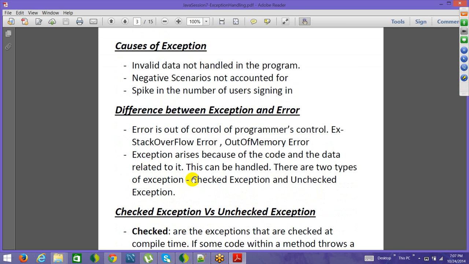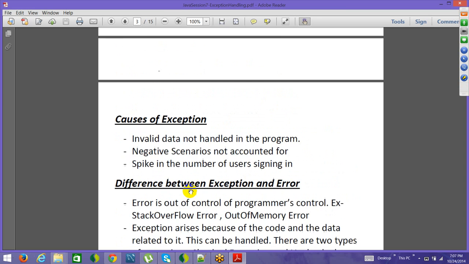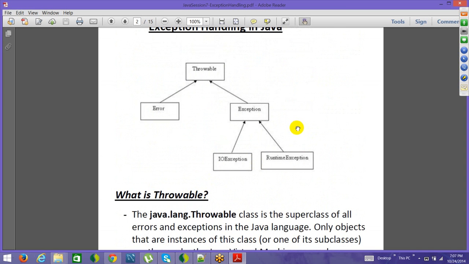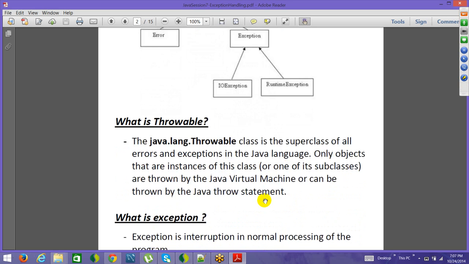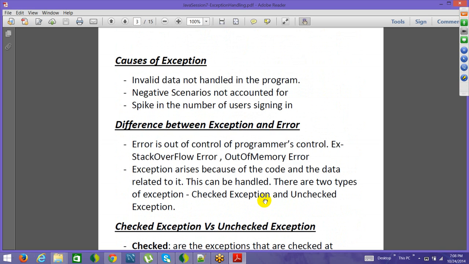Now let's come here. There are two types of exceptions. One is checked exception, and the other one is unchecked exception. Let's go above and see what we have described here. There are two types: one is IO exception, one is runtime exception. So what is runtime exception? The name itself will suggest what it exactly stands for. Runtime exception is something which happens at runtime. And IO exception or any other exception is something which we already know at compile time that it can happen. On a high level, this is how you can understand it, and that is what is referred to by checked exception and unchecked exception.